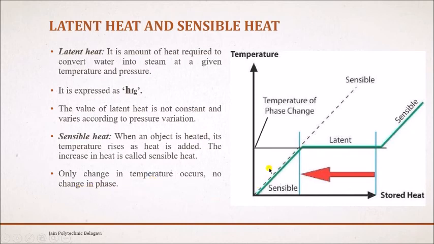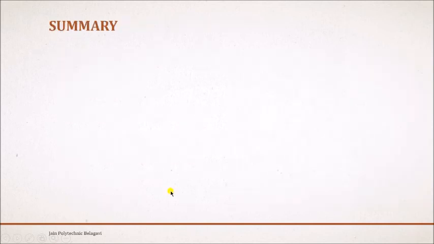So during sensible heat only the temperature changes, with no change in phase from water to vapor. During latent heat there is a change in phase, that is water gets converted into steam, but there is no change in temperature; the temperature remains constant. Clear? Sensible heat is denoted by hf.